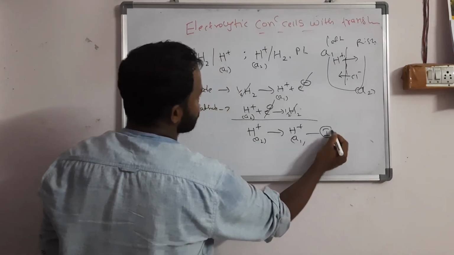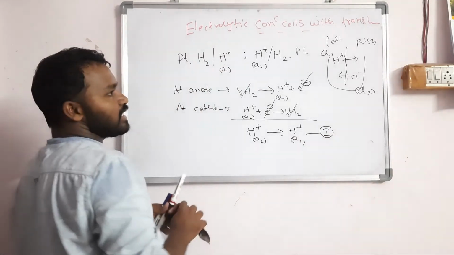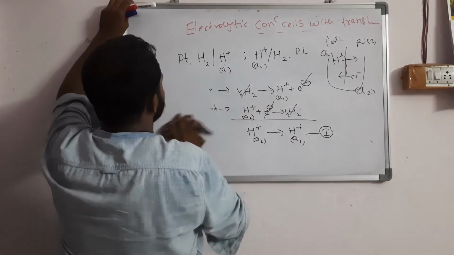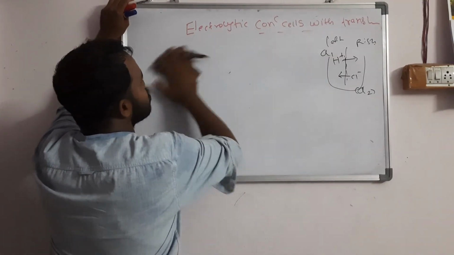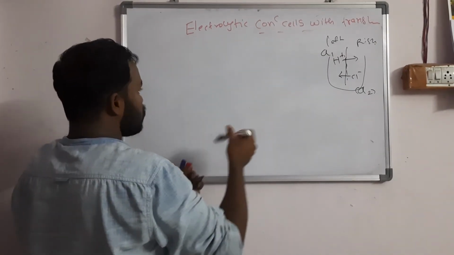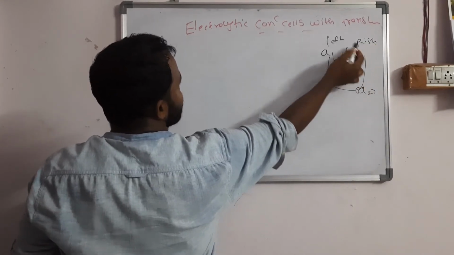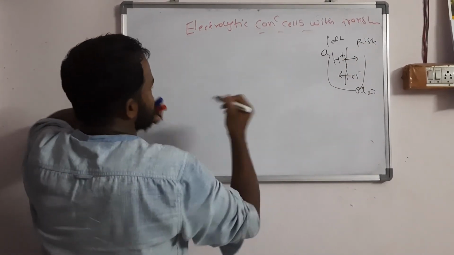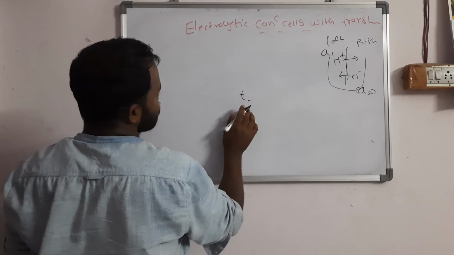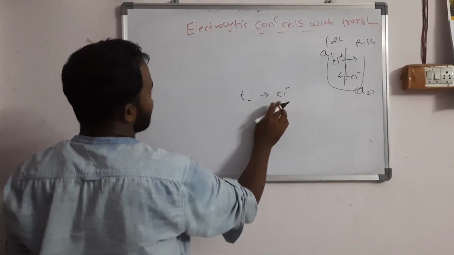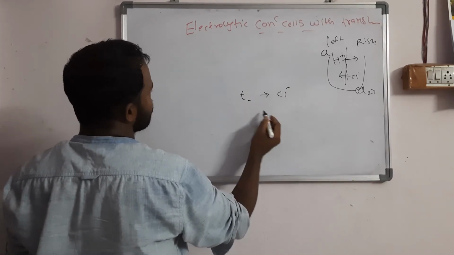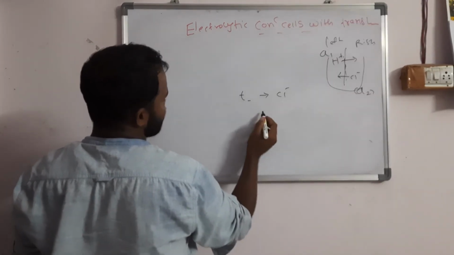Then we have equations number 2 and 3 for LJP, which you should consider. For equation number 2, chloride ions are moving from right to left. The transport number of cation is represented as T plus, and that of anion as T minus.